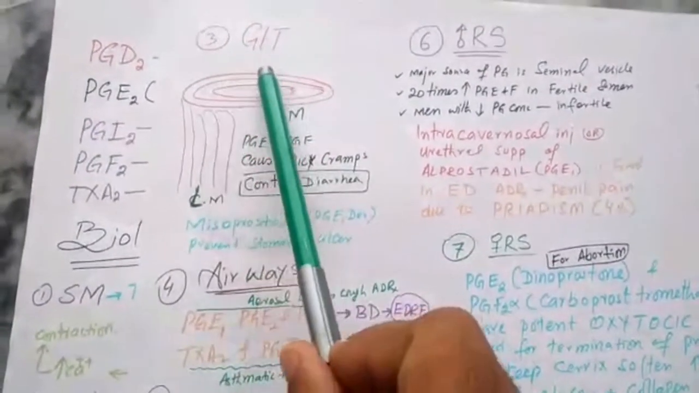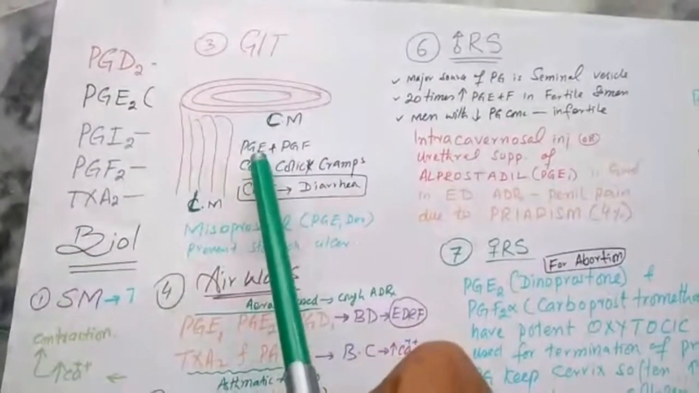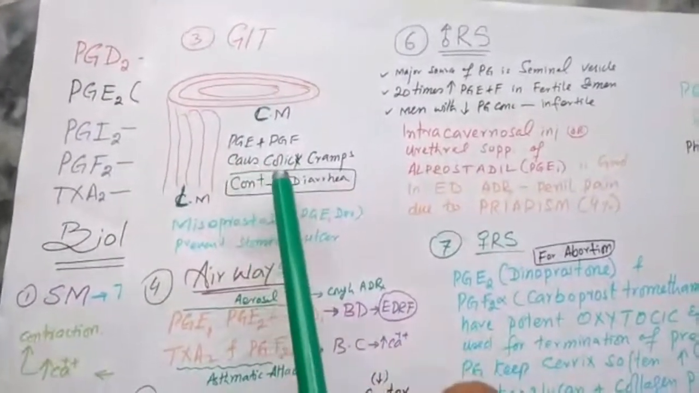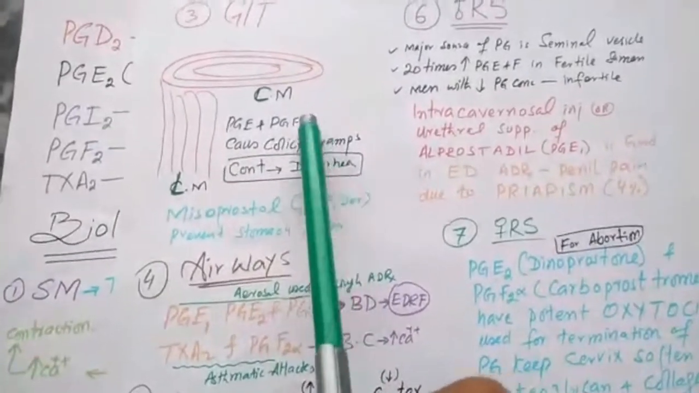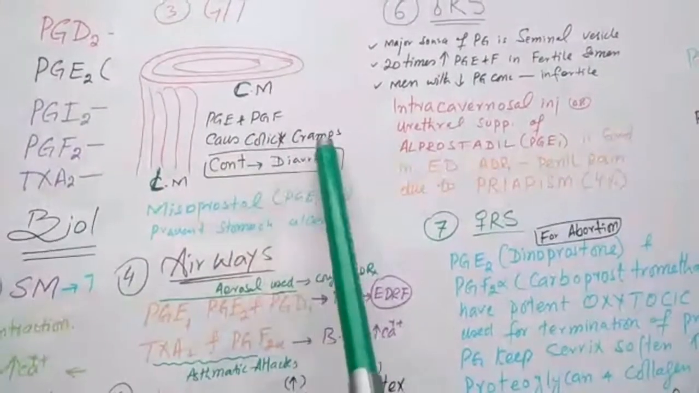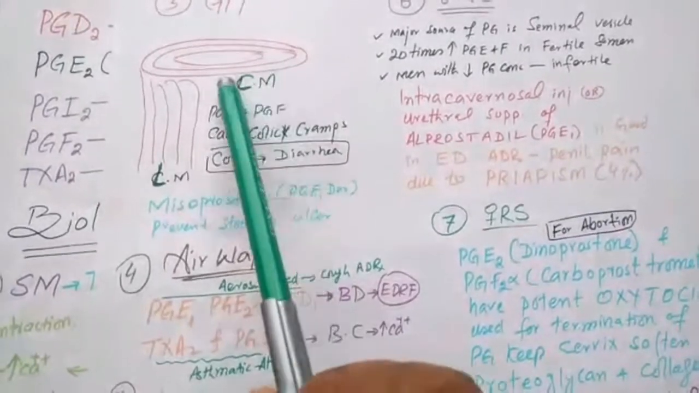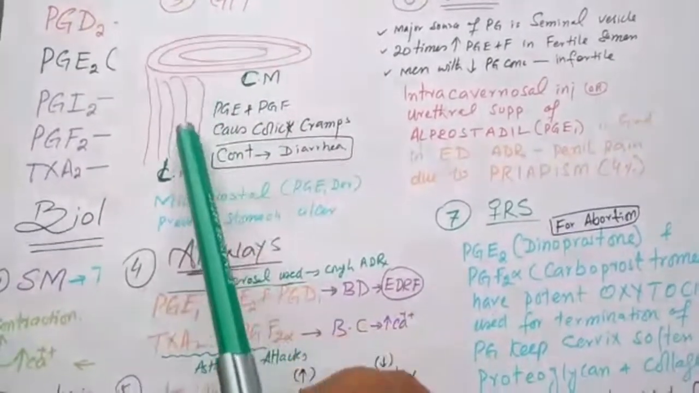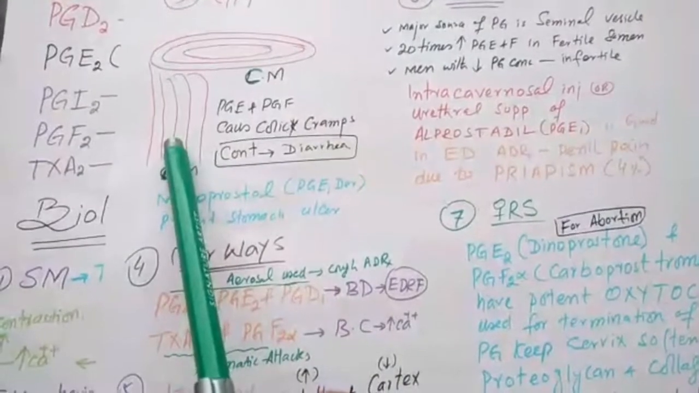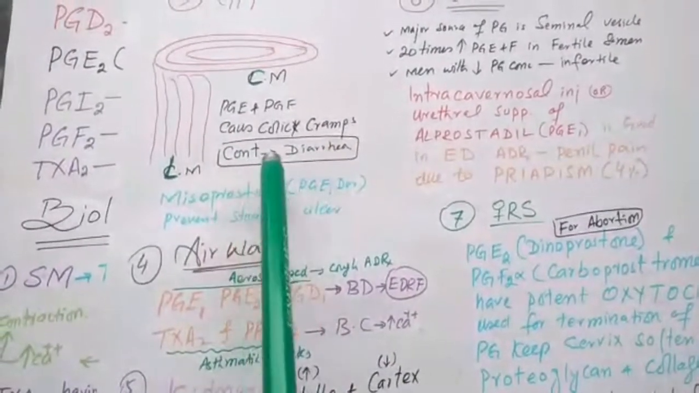This is the circular muscle of GIT, and these are the longitudinal muscles of GIT. Prostaglandin E2 and F cause colicky cramps when they or their derivatives are used. Why is there colicky pain? Because prostaglandin causes contraction of circular muscle and contraction of longitudinal muscles. Once there is contraction, there will be diarrhea, and when there is dilation, there will be constipation.